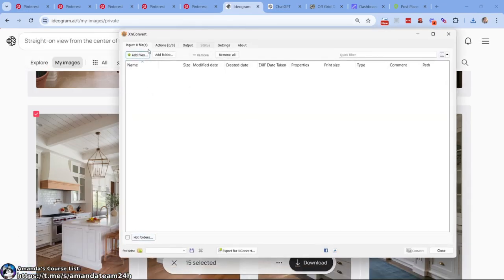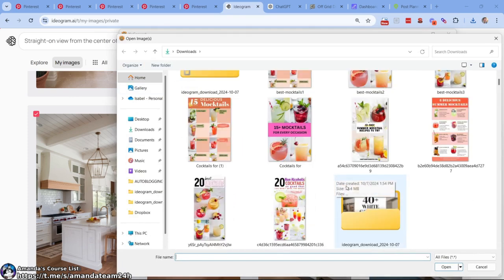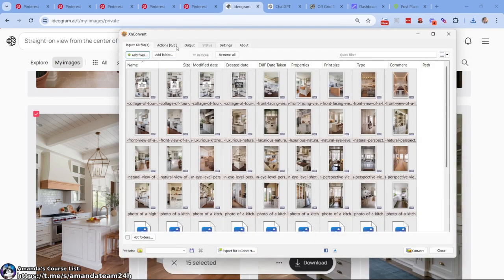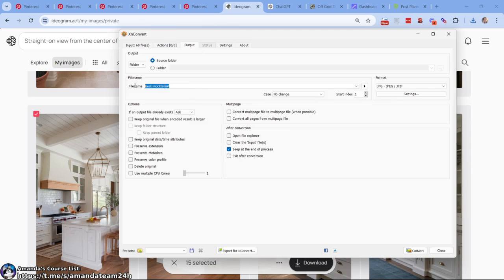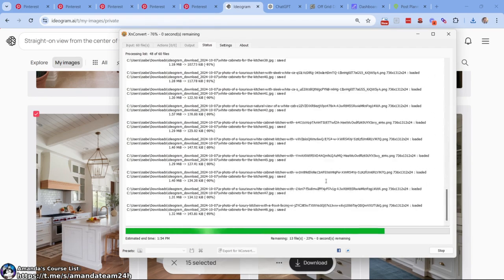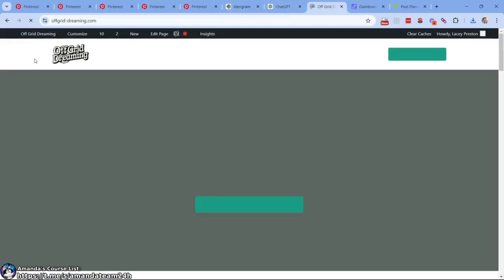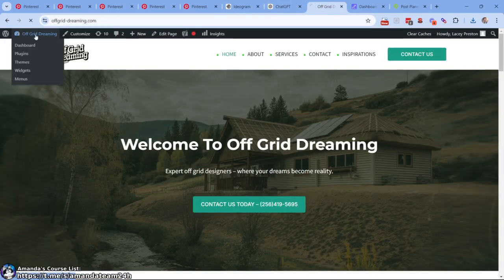Let's come here, add files, come down here. We'll Control A, open output. We're going to do white cabinets for the kitchen with the hashtag, because the hashtag denotes the number change. So it'll be like 1, 2, 3, 4, 5, just like that. Excellent. Next step, let's just roll with it. This is kind of a one-take module. We're doing pretty good so far.